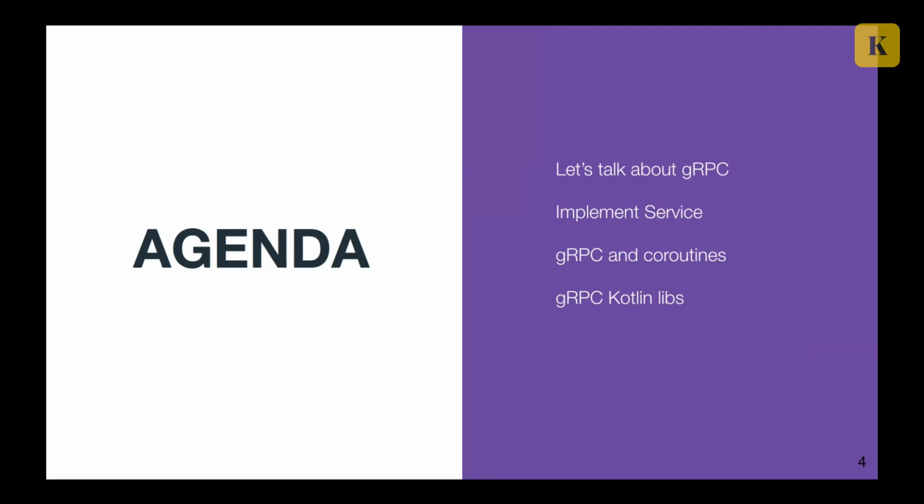Today we'll talk about what gRPC is, how we can work with it, what benefits we can have from it, and what drawbacks it has. We'll also implement some simple service using gRPC, and after that we'll talk about how to improve this implementation using coroutines and all the cool stuff we have in Kotlin. And after that we'll talk about the state of the Kotlin and gRPC ecosystem.